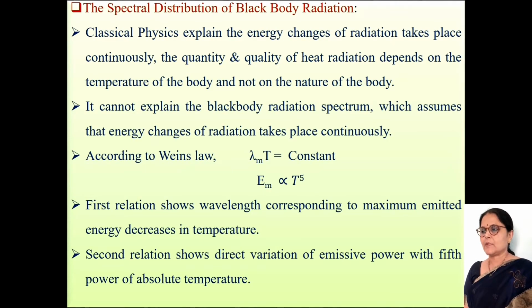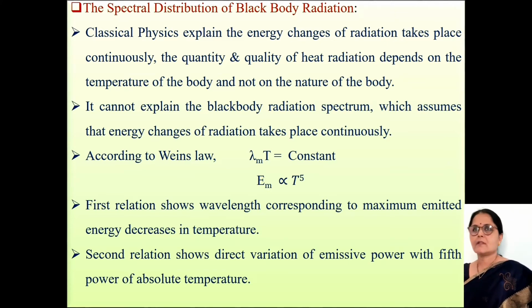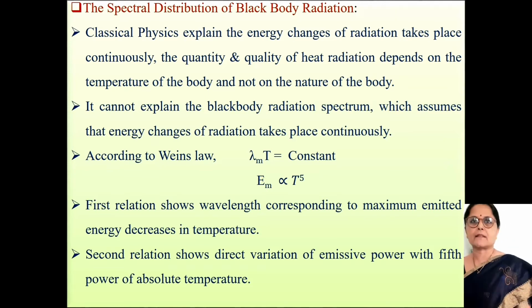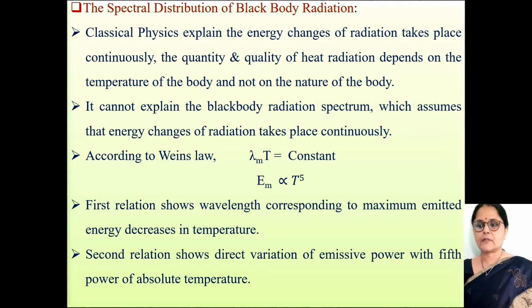The second failure is the spectral distribution of black body radiation. Classical physics explains that the energy changes of radiation take place continuously. The quantity and quality of heat radiation depend on the temperature of the body and not on the nature of the body. It cannot explain the black body radiation spectrum, as it assumes the energy changes of radiation take place continuously.